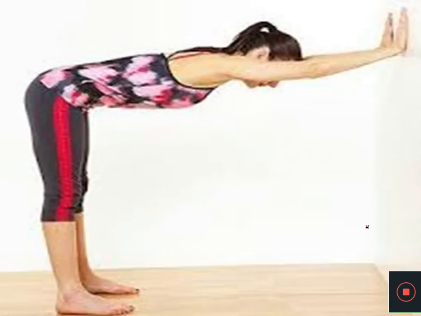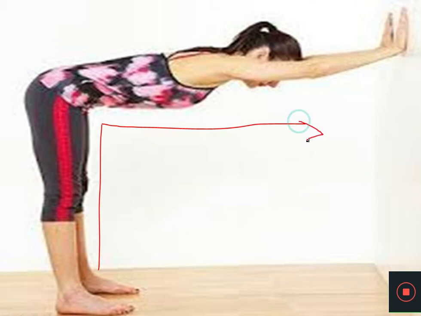So let's begin. Now here you can see this is one woman exercising over here. This is the lower part of her body and this is the upper part of her body. Now what we have learned earlier, when this is one ray and this is the other ray, and this is the vertex, or you can say the common point.